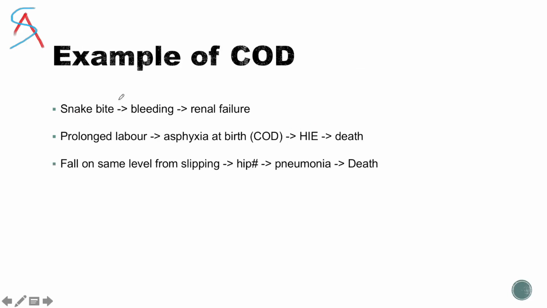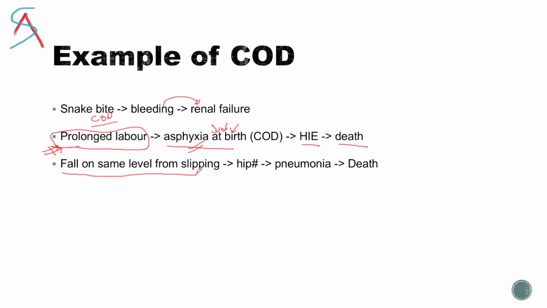Like snake bite, which results in a bleeding disorder, which then results in renal failure. Here the cause of death is the snake bite, not the renal failure. Here the cause of death is asphyxia at birth, not the prolonged labor. Looking at another example, a fall on the same level from slipping results in hip fracture, and because of the hip fracture the patient was immobile, which resulted in pneumonia, and that caused the death. Here pneumonia is not the cause of death. Hip fracture also is not the cause of death. The cause of death is the fall.